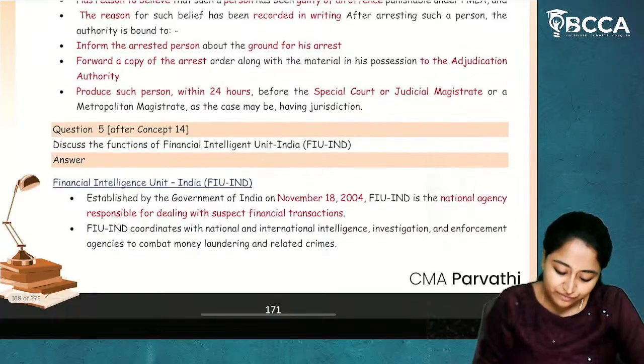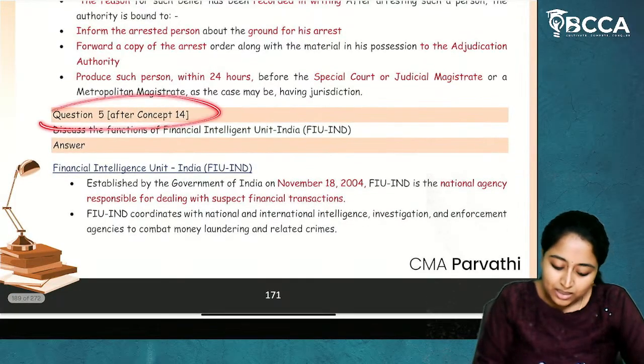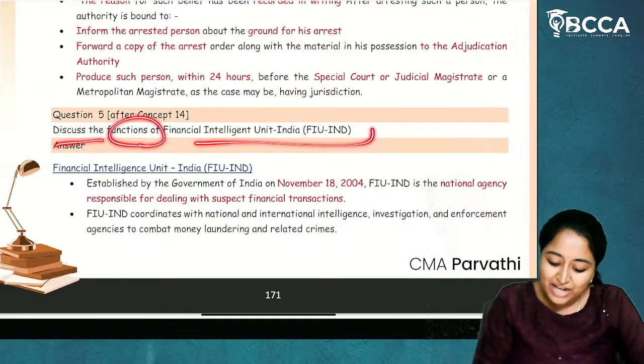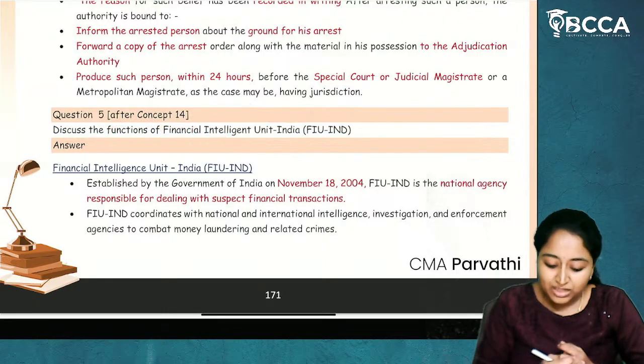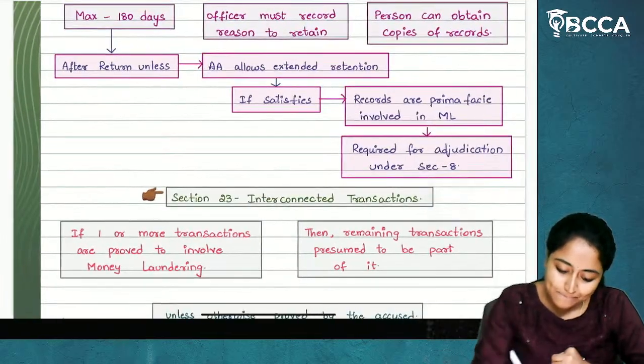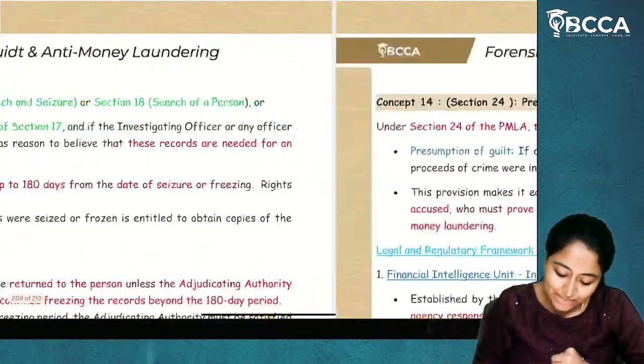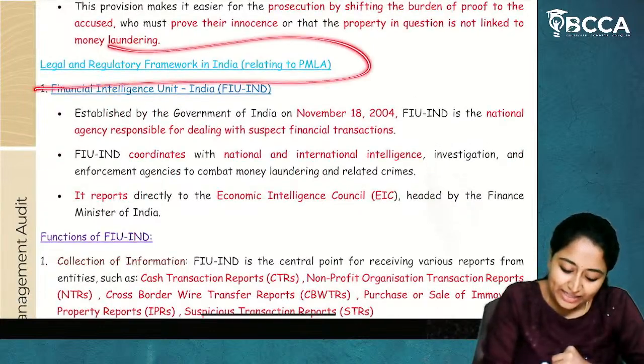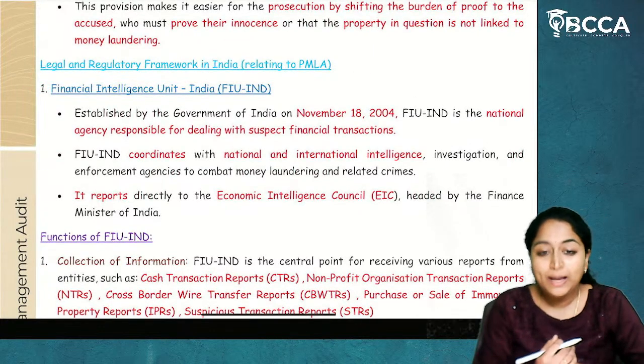Next, question number 5. Discuss the functions of the Financial Intelligence Unit of India. Now, what is this Financial Intelligence Unit of India? This has been given from the Legal and Regulatory Framework in India relating to PMLA.